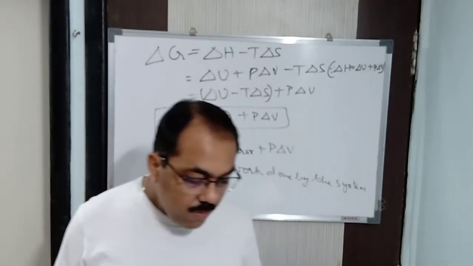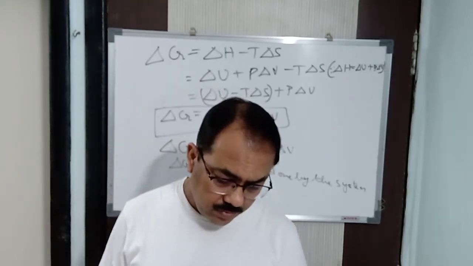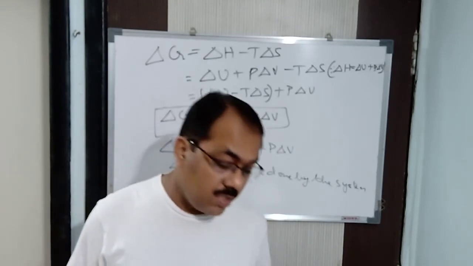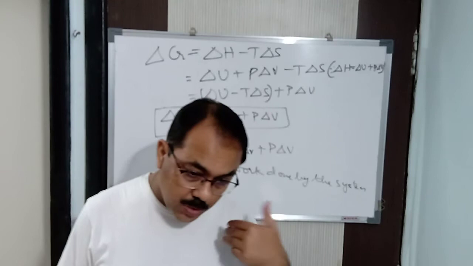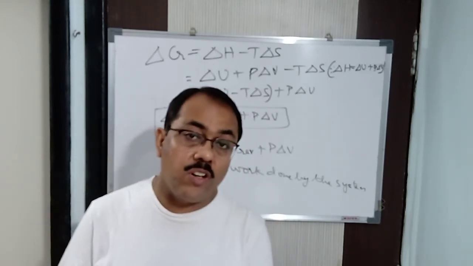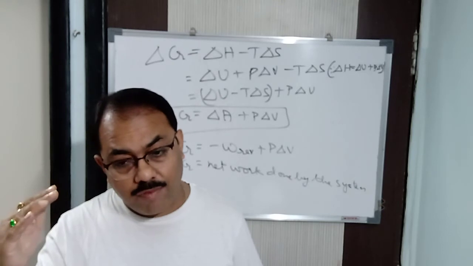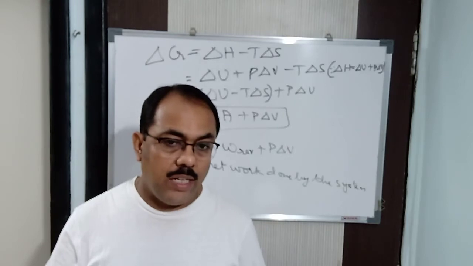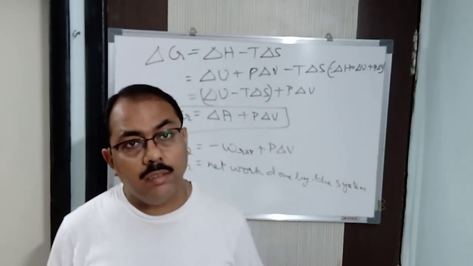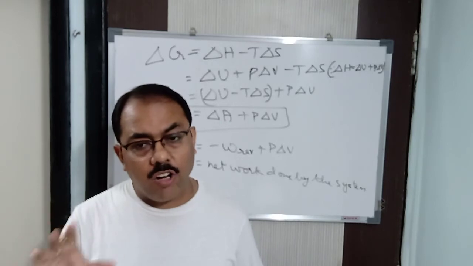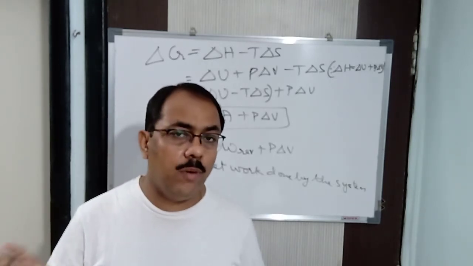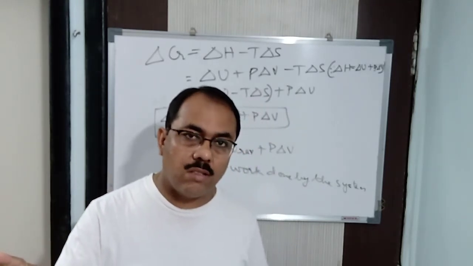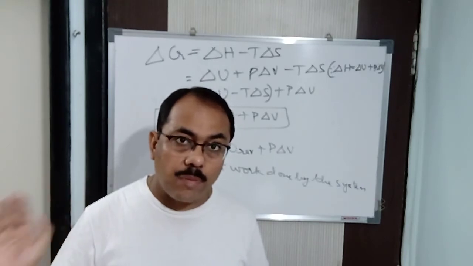Fine. Now next, here we will see what is the value of delta G for a system to be spontaneous, because ultimately we want to know the spontaneity of a process. My question remains the same from the beginning: del H negative is not the only criterion, and del S positive is also not the only criterion. Why? Because when I say del S positive, we are not able to calculate the total entropy. We are able to calculate only the entropy of the system, not the entropy of the surroundings.